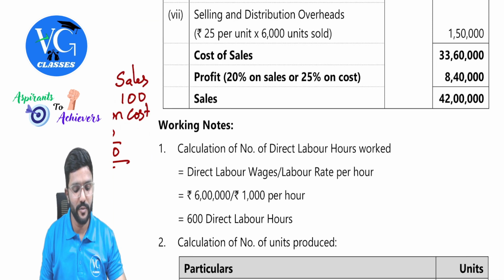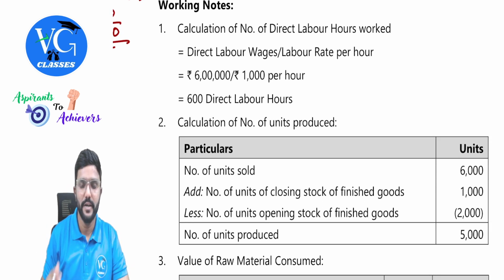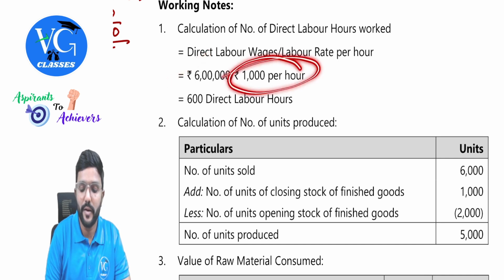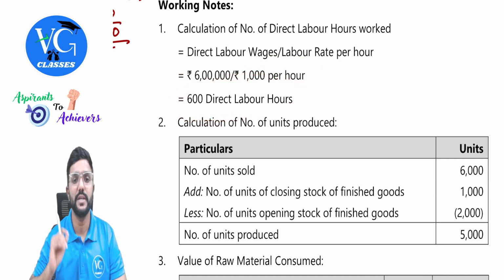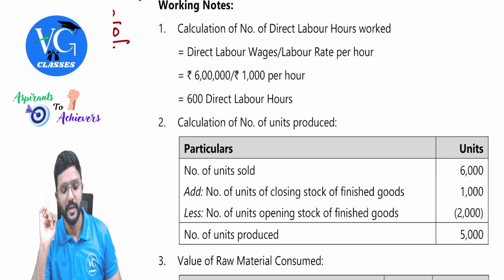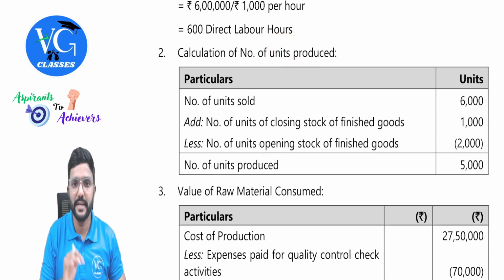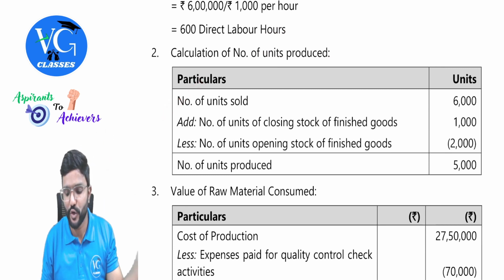First, there are a few workings to be done. Labor hours, guys. I already explained how to calculate it. Total direct labor is 6 lakh and the wage rate is 1000 rupees per hour. So how many direct labor hours worked? 600. And we need to calculate the number of units produced also. Sir, how do we calculate the number of units produced? Units sold 6000 is given in the first line of the question, guys.